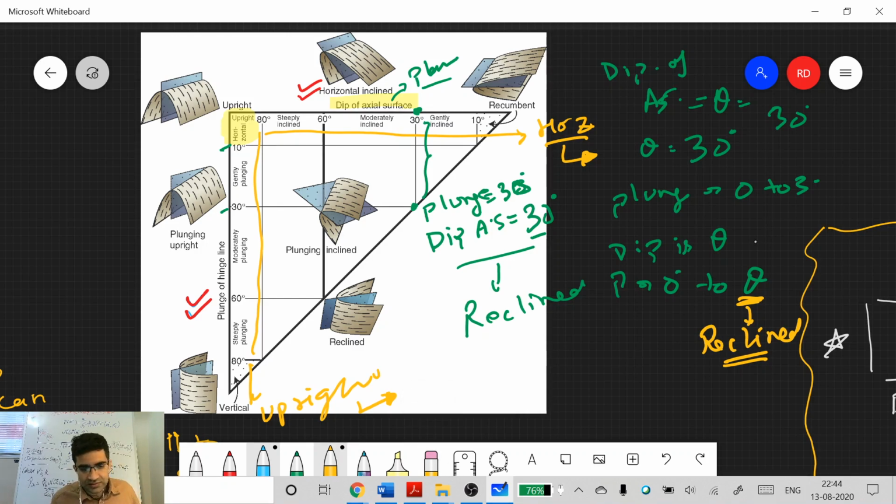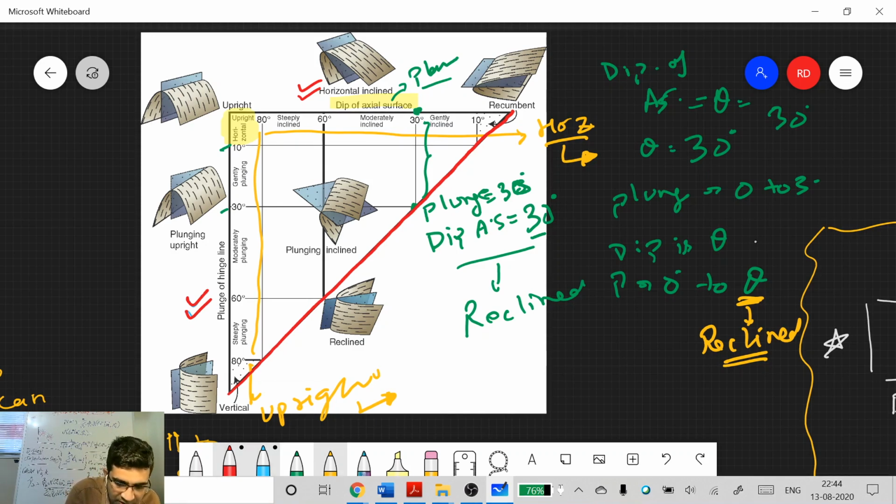Yes, along this line. So if you think of it that way, a recumbent fold is also a type of reclined fold, and a vertical fold is also a type of reclined fold, because for a vertical fold, so this is a vertical fold. This is not an upright fold. The definition of a vertical fold is plunge is 90 degrees.